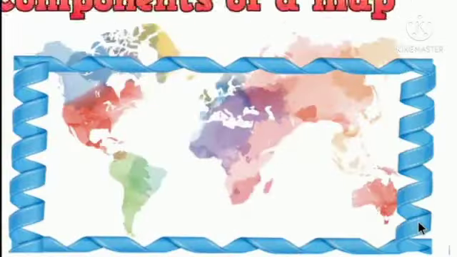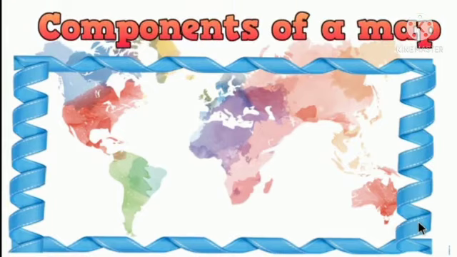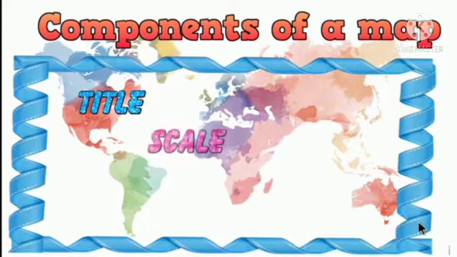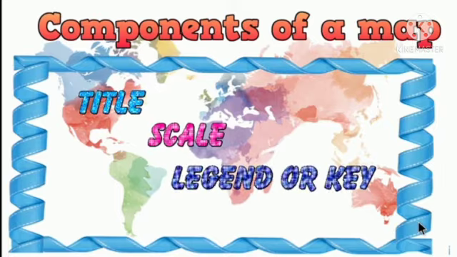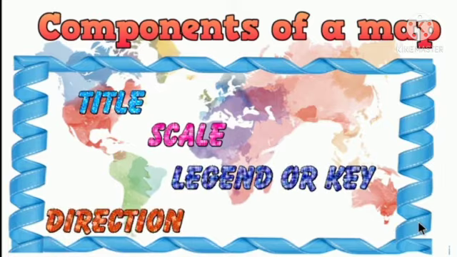Now let's see the components of a map. Whenever you see a map, you can notice all the components. First one is the title. Every map has a title. Second is the scale. Third is the legend or key. Fourth is the direction.